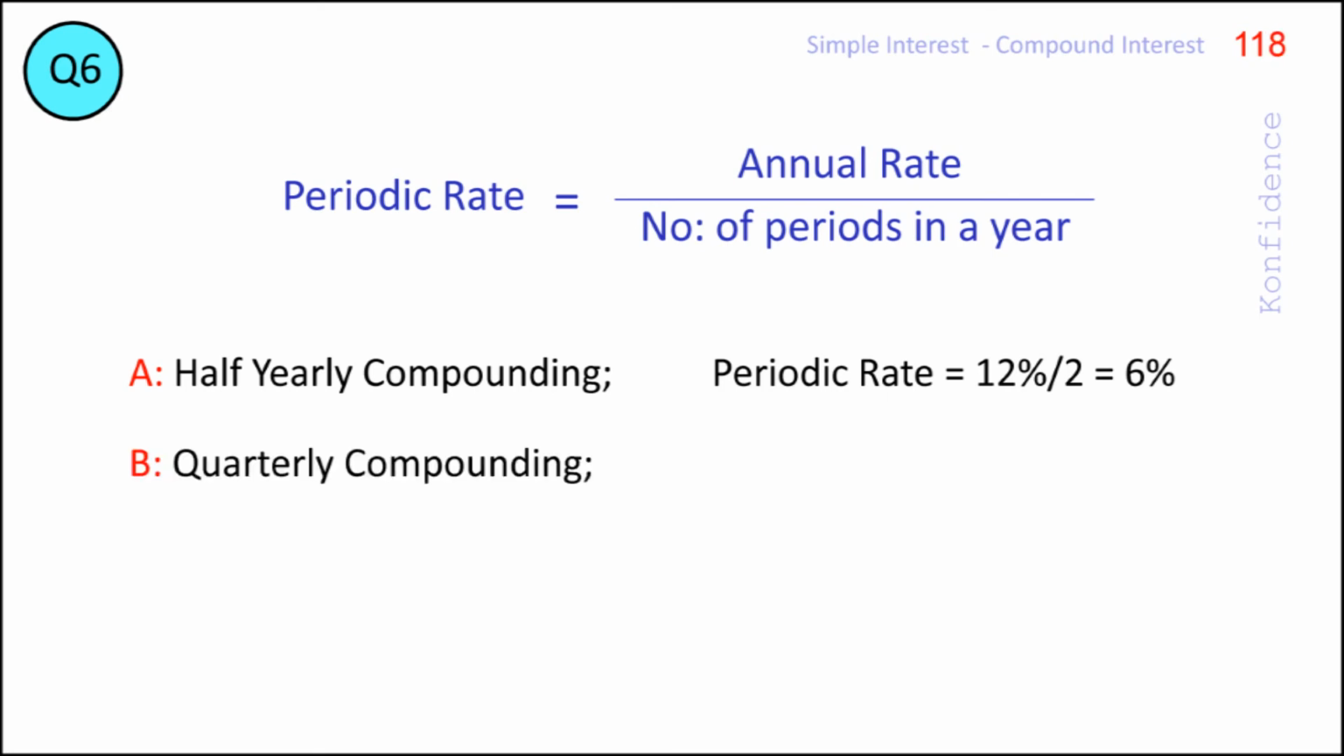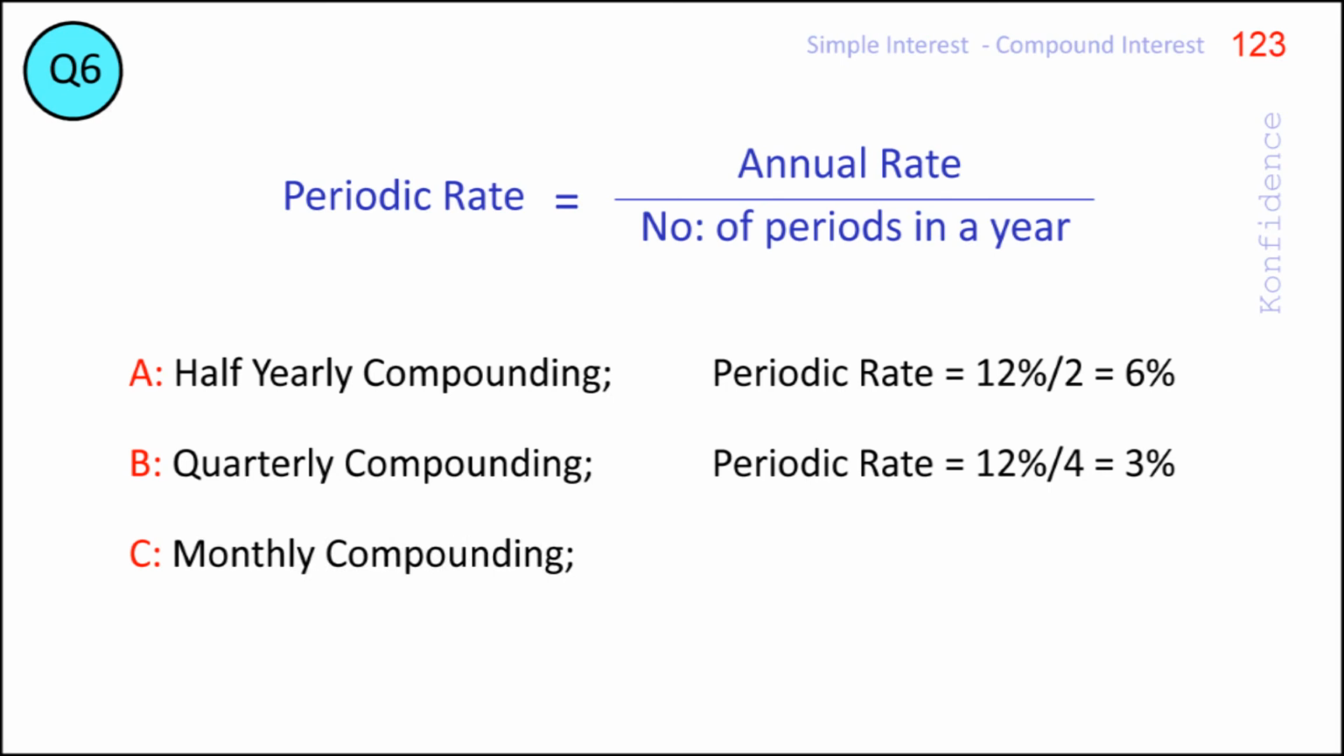In the case of Bank B, the compounding is done on a quarterly basis. So the periodic rate, or the rate for the 3-month period, will be 12% divided by 4, which is 3%. In the case of Bank C, the compounding is done every month. So the periodic rate, or the rate for a 1-month period, will be 12% divided by 12, which is 1%.